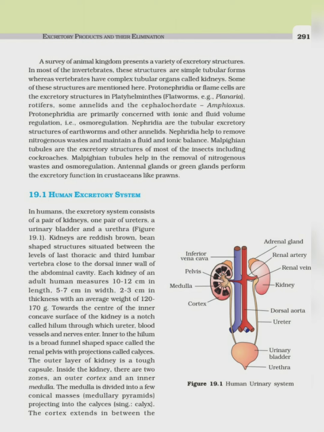Malpighian tubules are the excretory structure of most of the insects, including cockroaches. Malpighian tubules help in the removal of nitrogenous waste and osmoregulation. Antennal gland or the green gland performs the excretory functions in crustaceans like prawns.